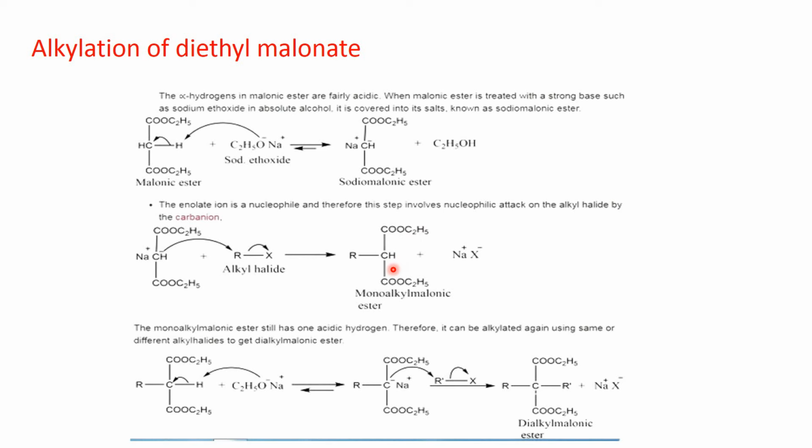Now one more hydrogen is still there, so that can also be abstracted by base, and once again a carbanion is formed, and when this carbanion again reacts with alkyl halide, we get the dialkyl malonic ester.